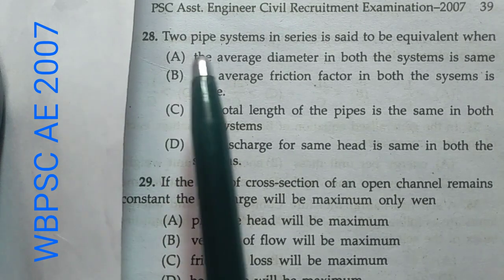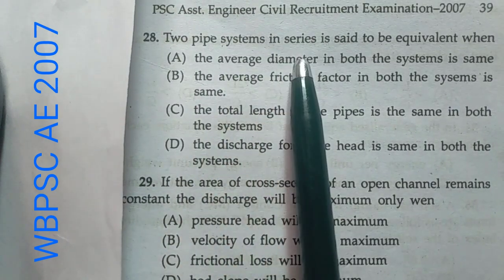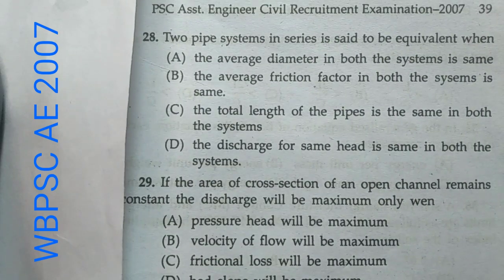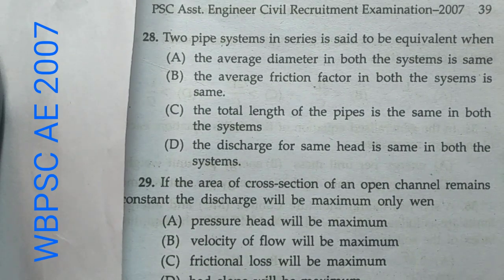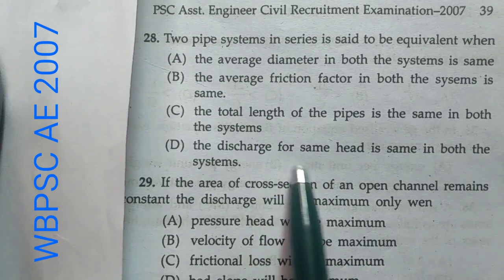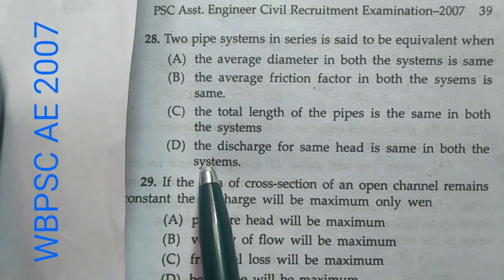Now question number 28. Two pipe system in series is said to be equivalent, and these are the options. Now we know that in a pipe flow, when the pipe systems are in series, then the discharge for same head is same in both the systems.